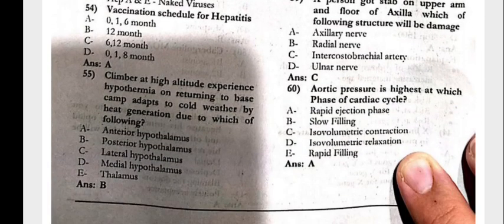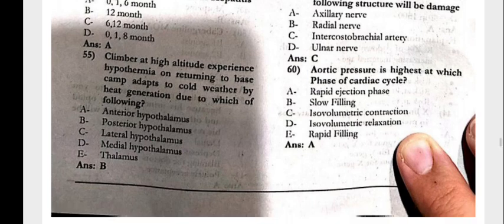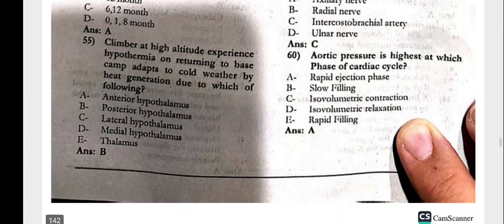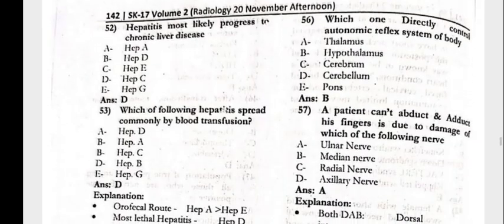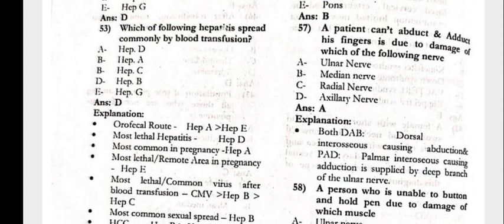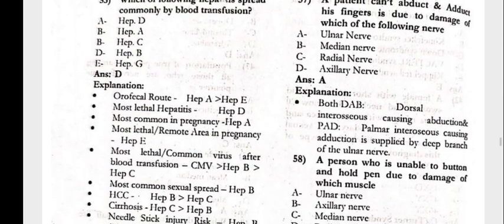The climber at high altitude experiences hypothermia; on returning to the base camp, he adapts to cold weather by heat generation due to which of the following? That is the posterior hypothalamus. Which one directly controls the autonomic reflex system of the body? The hypothalamus. The patient cannot adduct his fingers due to damage of which of the following nerves? That is the ulnar nerve.